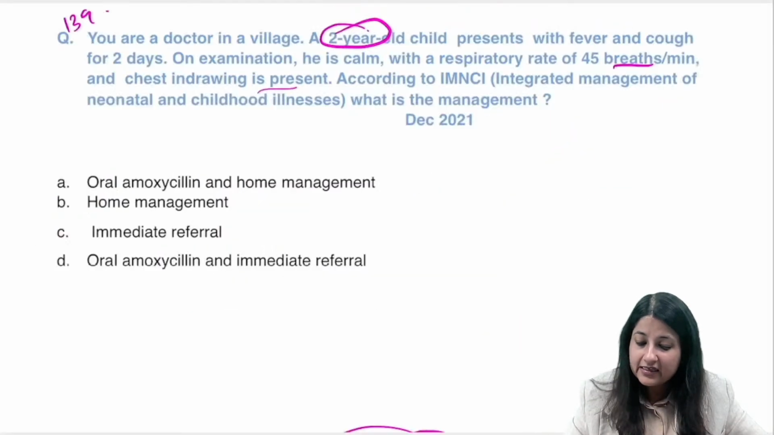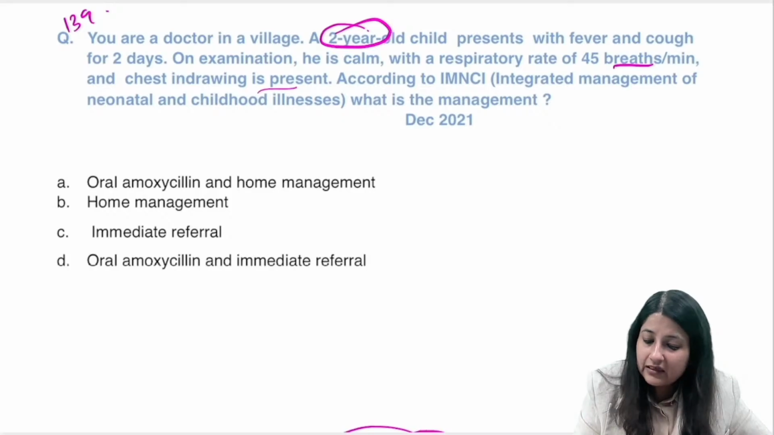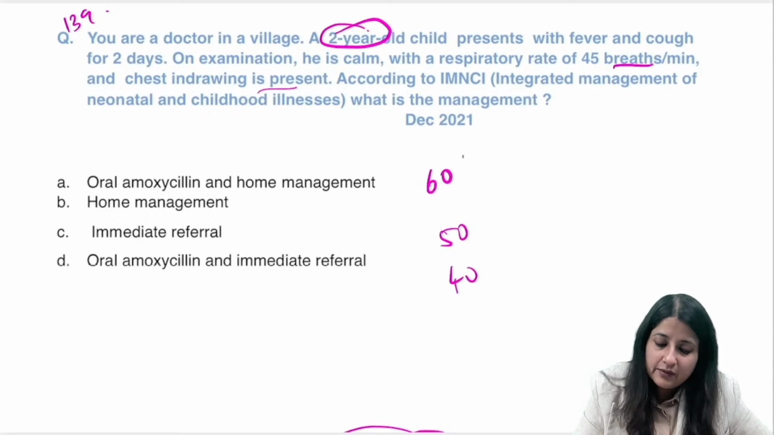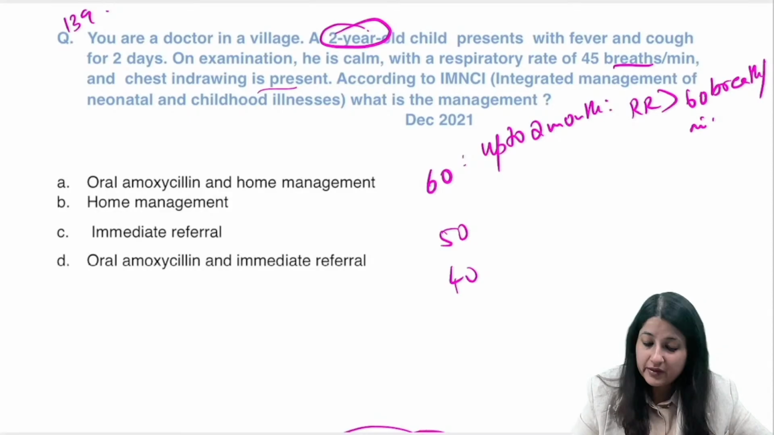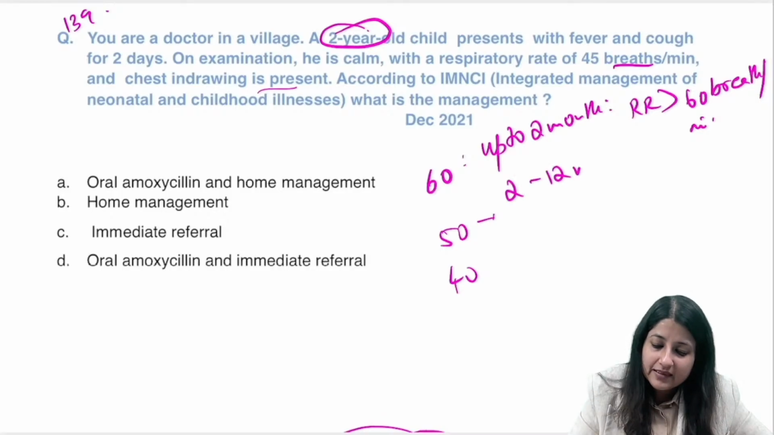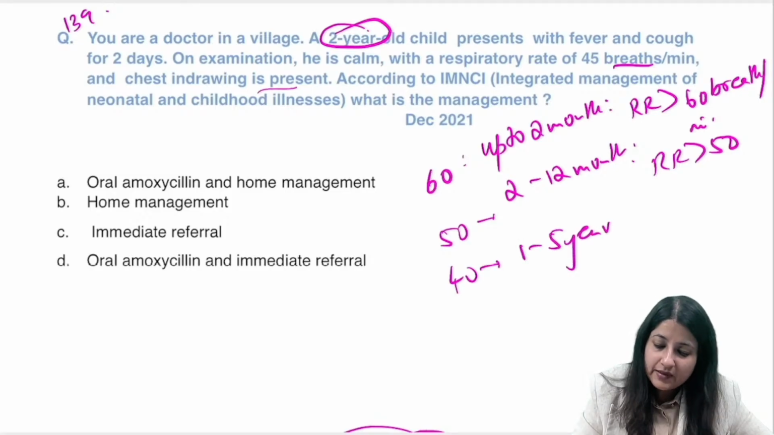Now let's look at the question. So here there is a 2-year-old child, 45 breaths. Now you have to remember one thing, rule of 60, 50 and 40. If the baby is up to 2 months, then you have to remember respiratory rate of more than 60 breaths per minute is fast breathing. 2 to 12 months, what is the respiratory rate? More than 50. And 1 to 5 years, what is the respiratory rate? More than 40.